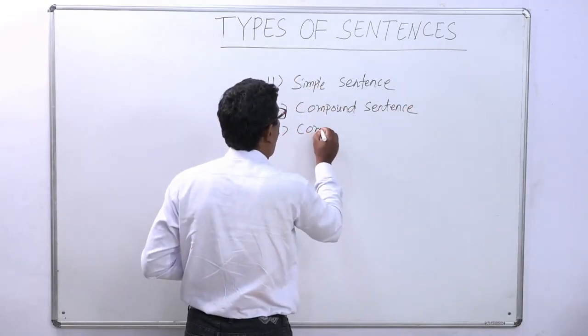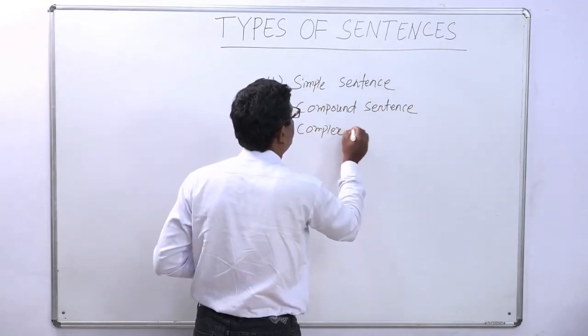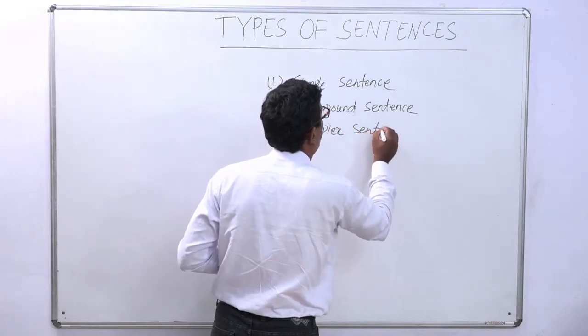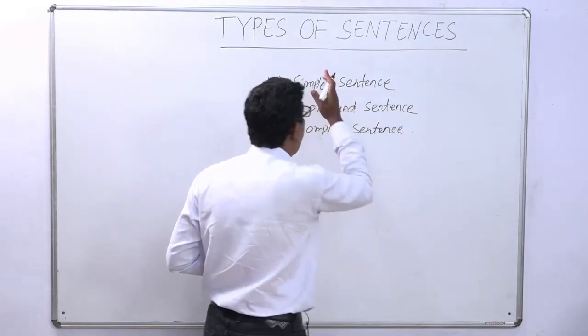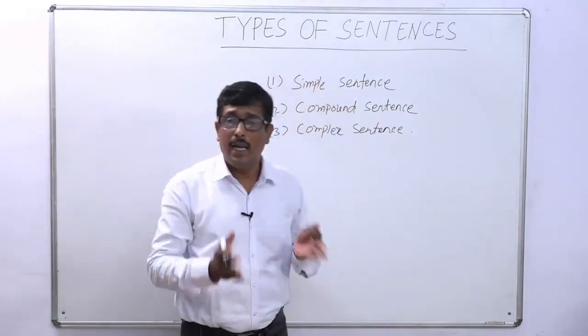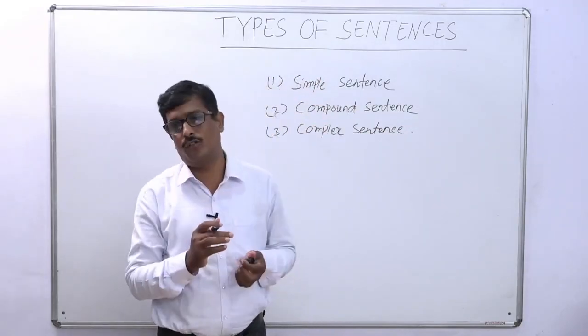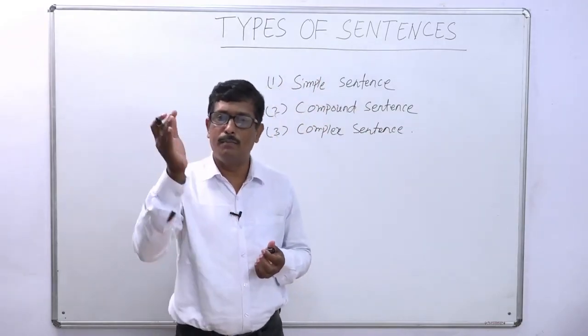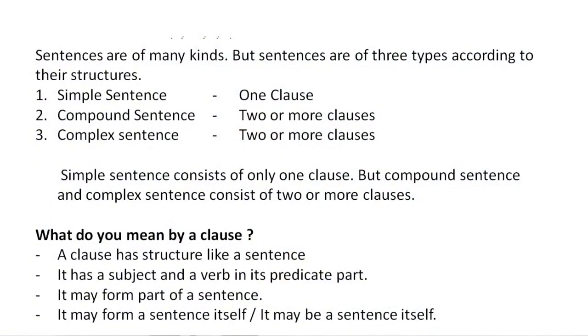These are the different kinds of sentences according to their structures. First is the simple sentence, second is the compound sentence, and third is the complex sentence. A simple sentence consists of only one clause. How many clauses? Only one clause.